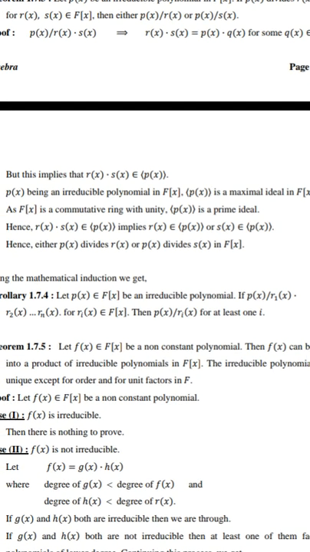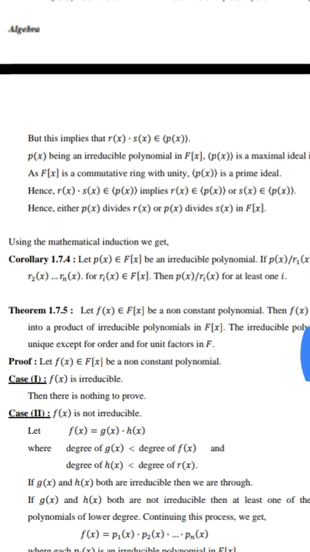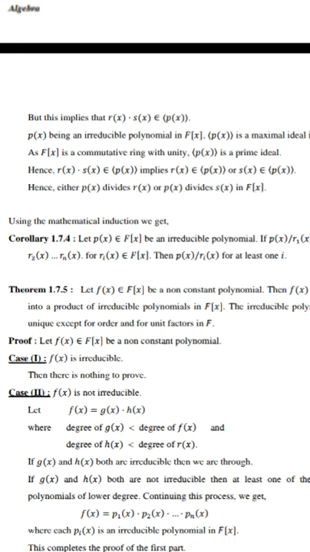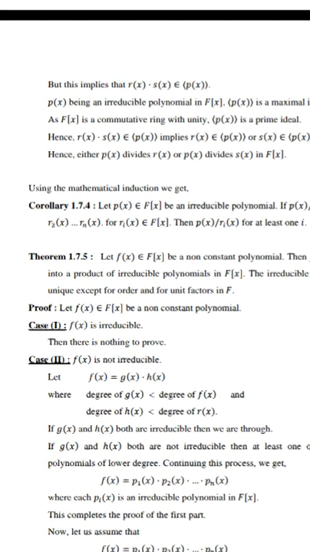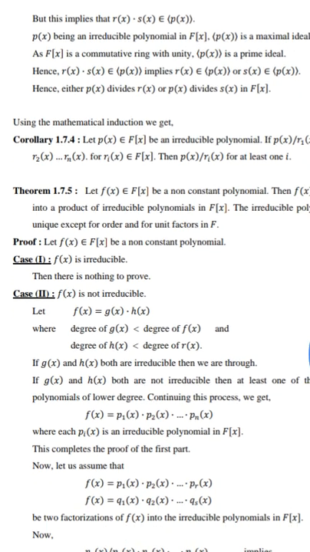As F[x] is a commutative ring with unity, the ideal generated by p(x) is a prime ideal. Hence, r(x)s(x) belongs to the ideal generated by p(x). This implies that r(x) belongs to the ideal generated by p(x) or s(x) belongs to it. Hence, either p(x) divides r(x) or p(x) divides s(x) in F[x]. Using mathematical induction, we get the result. Next theorem.